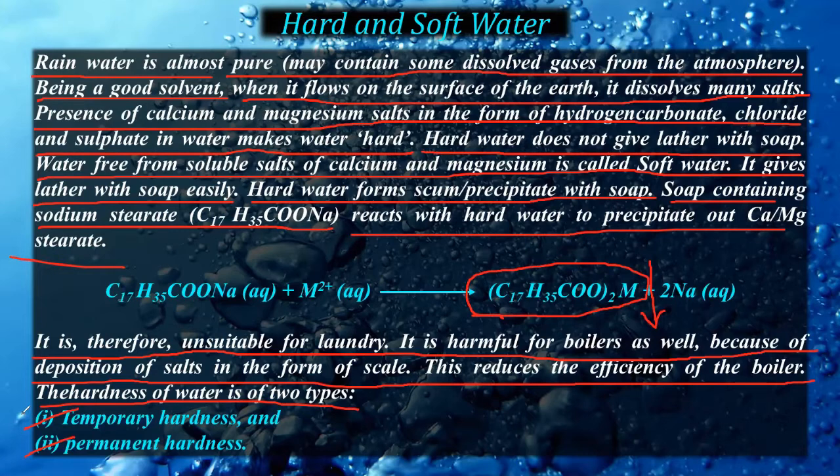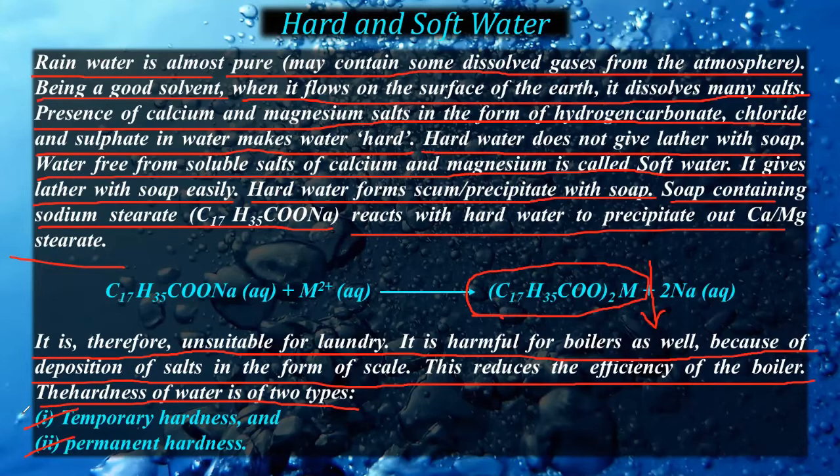Because they contain different types of salts. So whenever we use that water in the boiler, a thick coating of the salts will form on the wall of the boiler, right? So this will result in a big problem. What type of problem will it be? The efficiency of the boiler as well as the inner size of the boiler will be reduced, right? That's why we generally do not prefer the use of hard water inside a boiler. Okay, and this is the main cause, right?